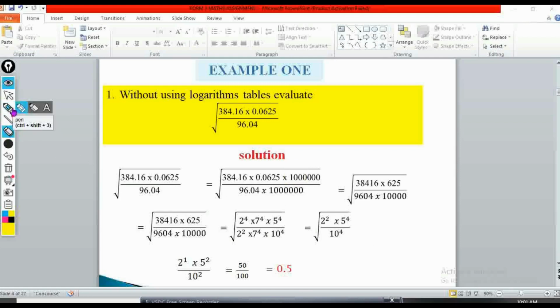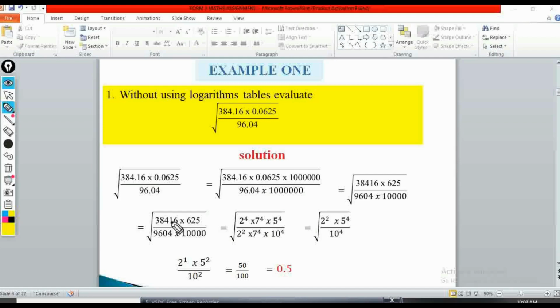We'll find that all the zeros on the numerator side will go, and then we'll only have 2 on the denominator side going. So after that we'll have 38,416 times 625 over 9604 times 10,000.